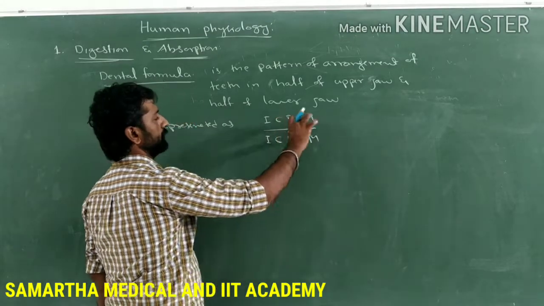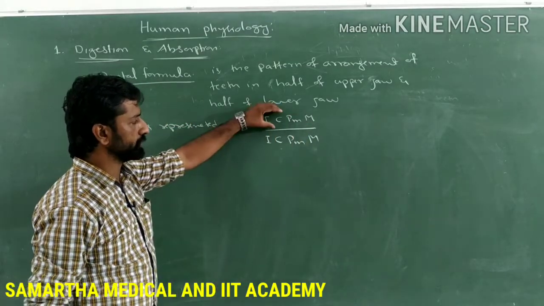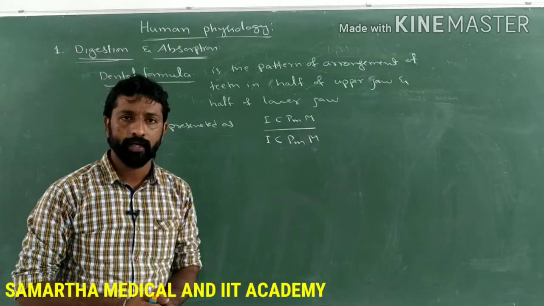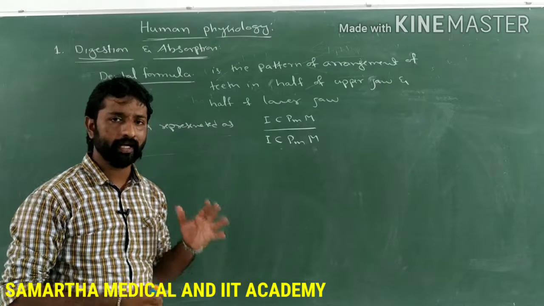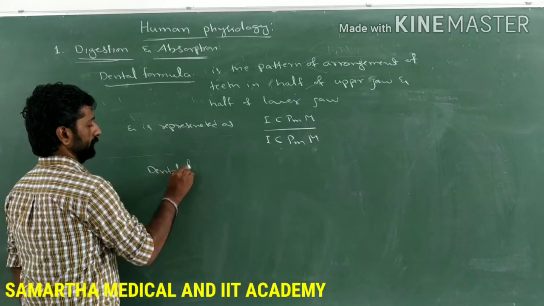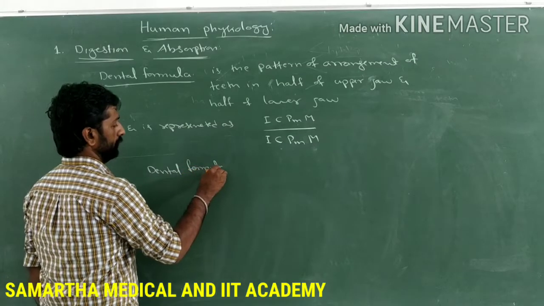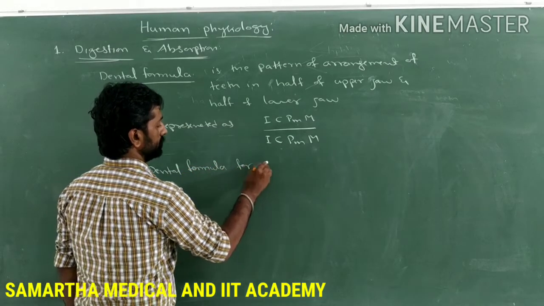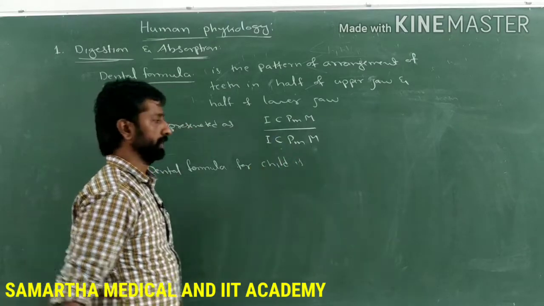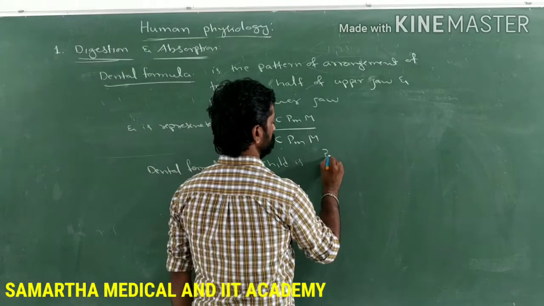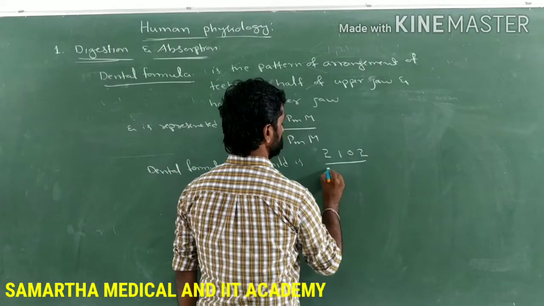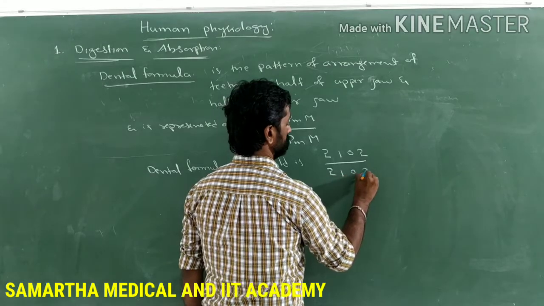So as we are considering only half of the upper jaw and half of the lower jaw, what is the dental formula in child, adolescent and adults? Let's see that now. The dental formula for a child is 2102 by 2102.